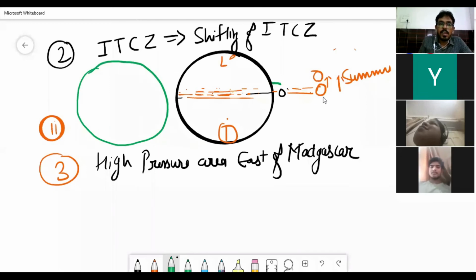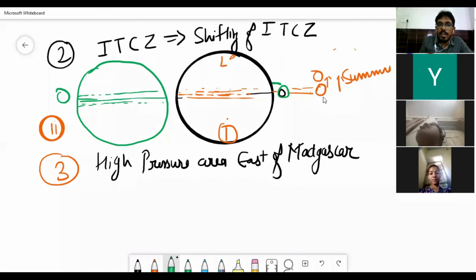So what happens in the second stage when the sun moves? When the sun moves 5 degree upwards, it was here previously, now the sun will move 5 degree upwards. ITCZ, which was previously made here, will also move 5 degree upwards.